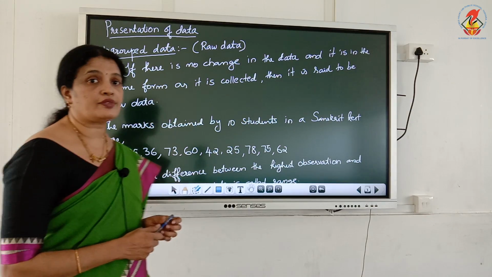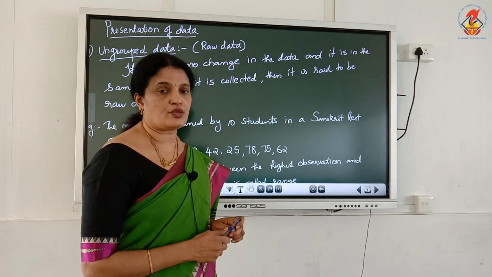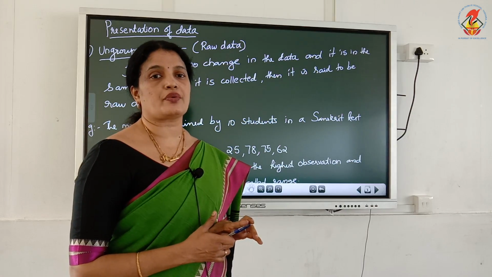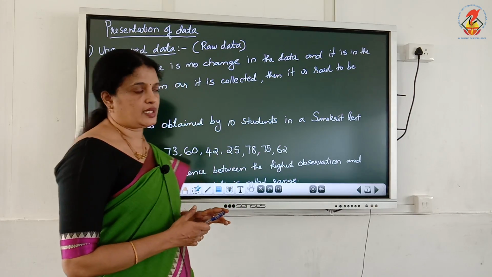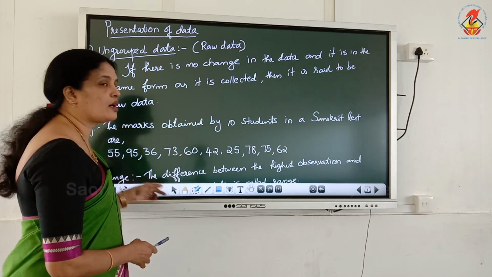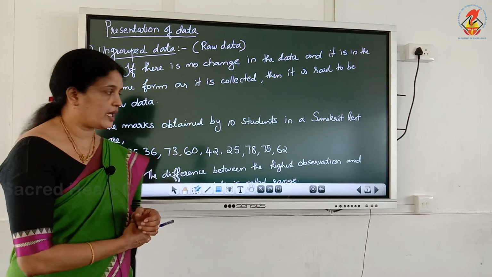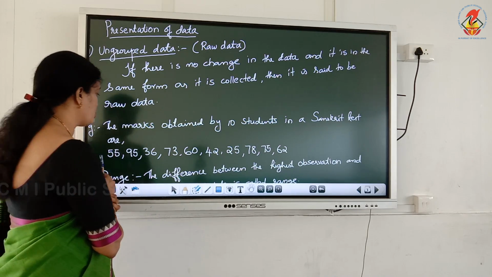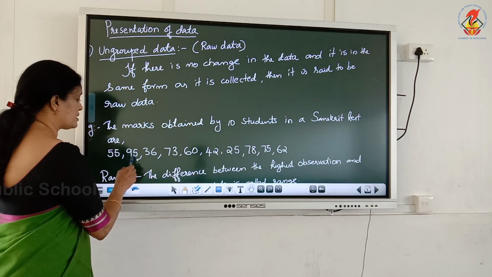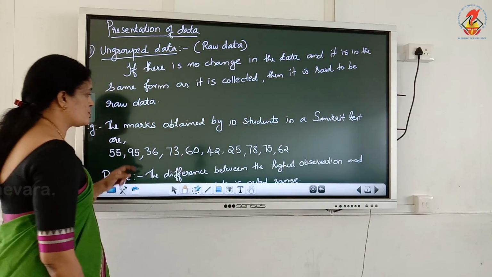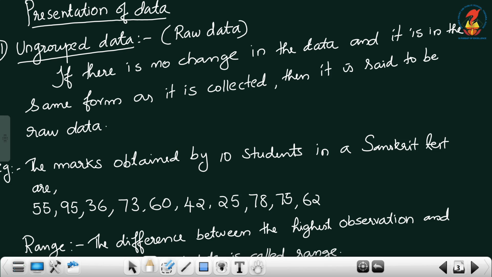Next, what is the range? You already learned range in the 7th and 8th standard. The range is the difference between the highest observation and the lowest observation. These marks are called observations. What is the highest observation in this ungrouped data? 95 is the highest observation, and the lowest observation is 25.